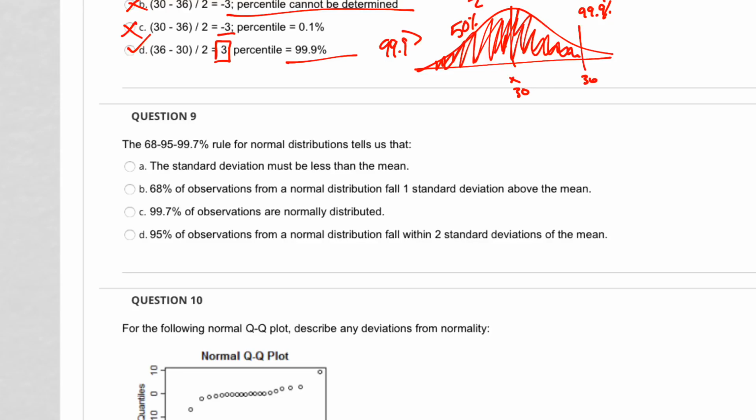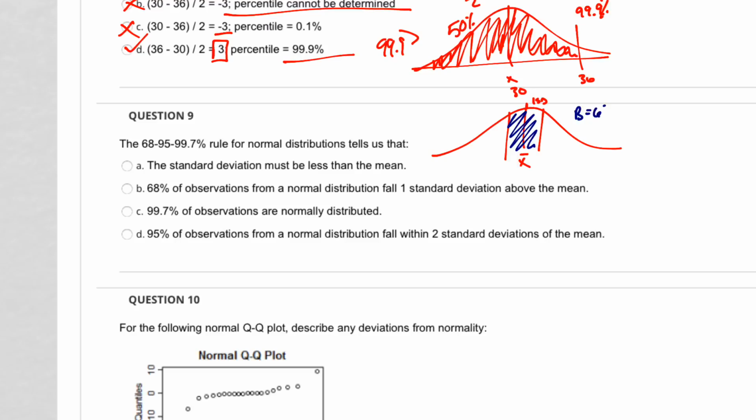All right, the 68, 95, 99 rule for normal distributions tells us. So what does it tell us? Don't look at the answers yet. Think in your mind, what does it say? It says that in a normal distribution around a mean, 68% of the observations are going to be within one standard deviation. So that's 68 right there. So blue is equal to 68. It also tells us that 95% of the observations are going to be within two standard deviations. 2SD, 2SD. All right, so red is 95%. So this whole big thing is 95%.